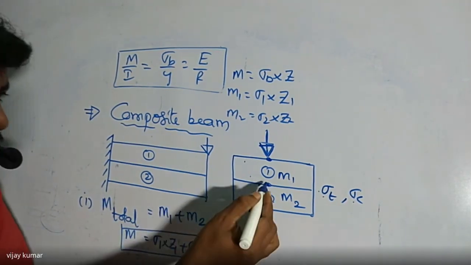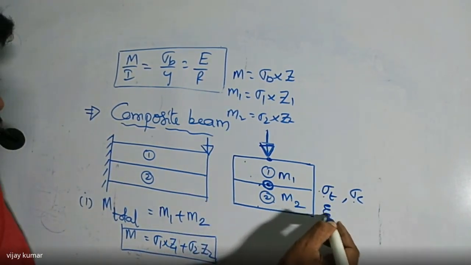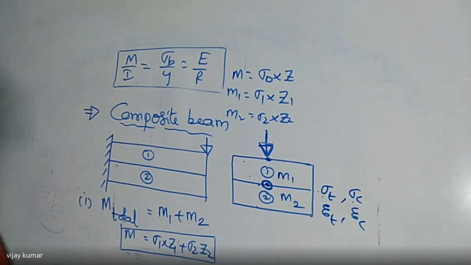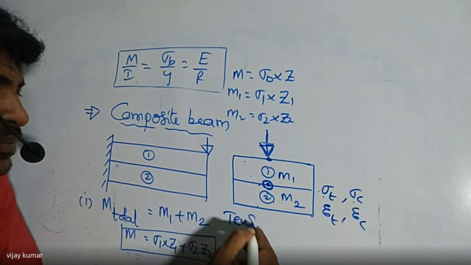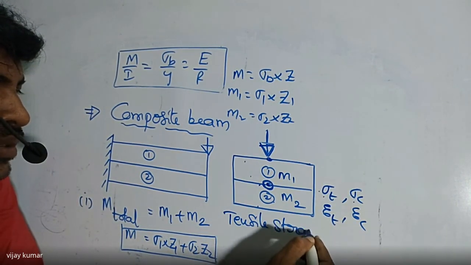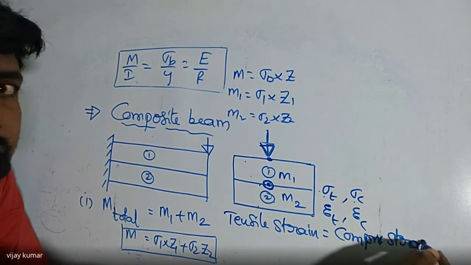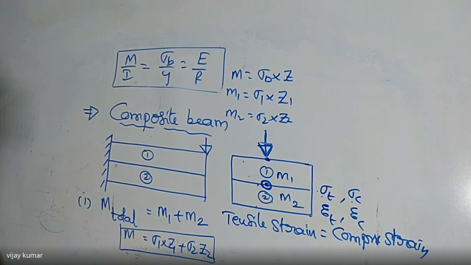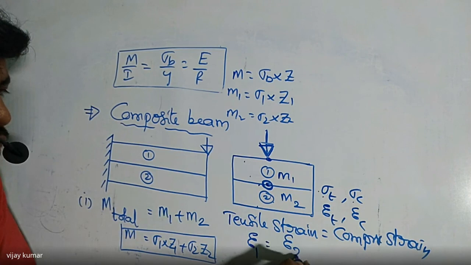At the point of contact between the two materials, there must be two types of strain: one is tensile strain, one is compressive strain. So I want to write one relation between the two strains. At the point of contact between the two materials, the two strains are equal. That is, tensile strain must be equal to compressive strain. So epsilon 1 is equal to epsilon 2.